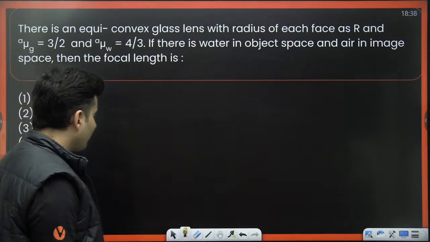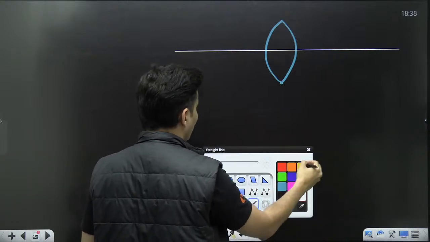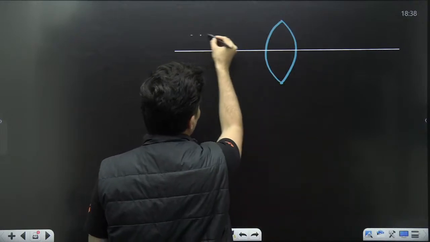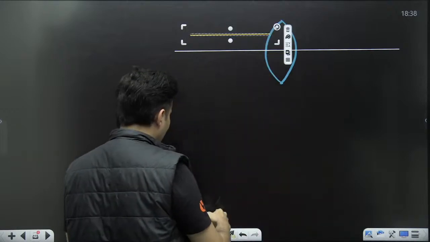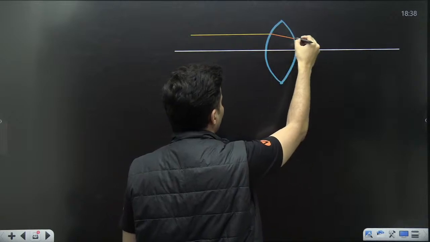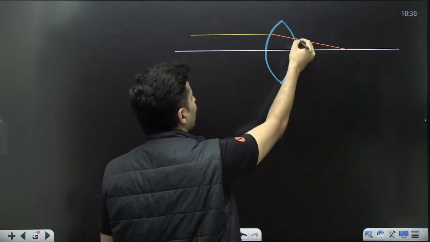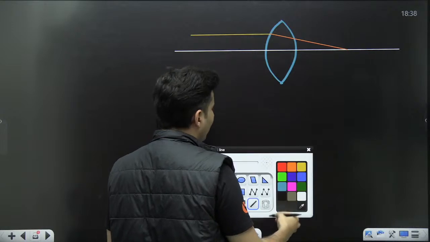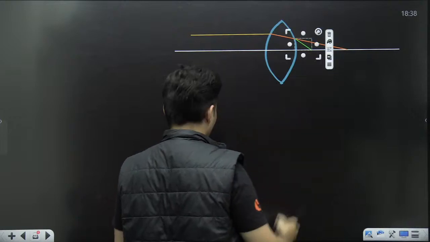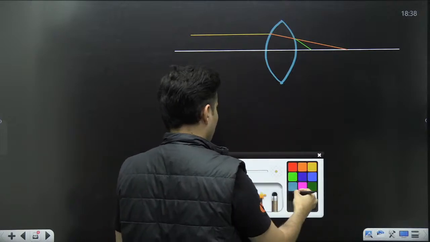So, can I say that in this particular scenario the rays coming from the object are almost parallel to each other? So I can just say it is basically parallel like this, and it gets refracted here, and it gets refracted here, and maybe it goes like this. Maybe it wants to go till here. But before it reaches there, I think it gets refracted once more, and maybe it comes over here.